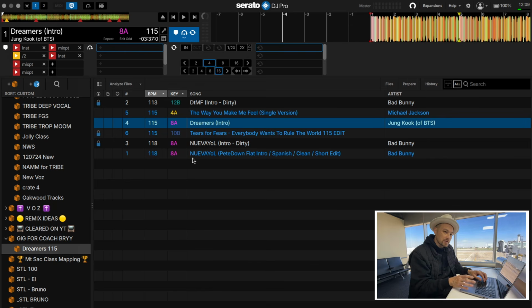We need to map the songs. We need to know how long these sections are. It'll give us so much more confidence when we're playing live to know how to get in and out of the song. So now that I've got that, now I've got it forever. I don't need to do it ever again. But I deleted a flip, and I want to show this to you as a quick little bonus here.